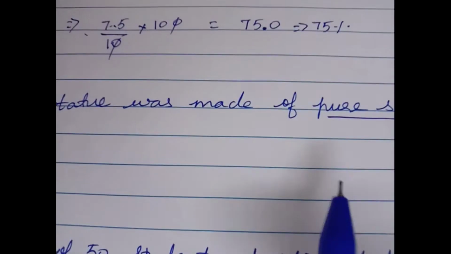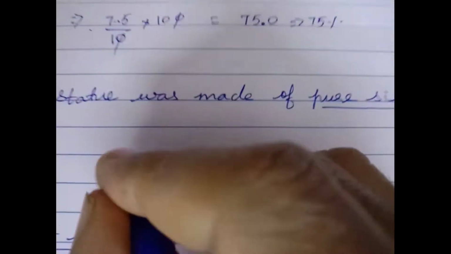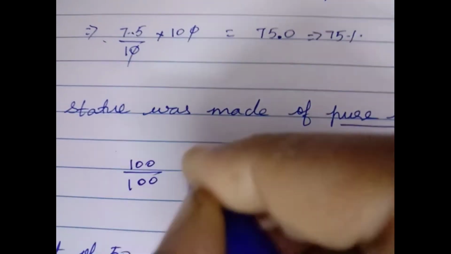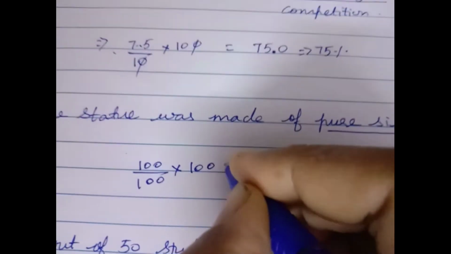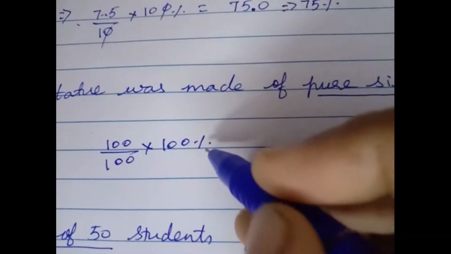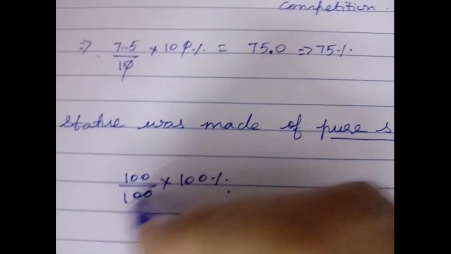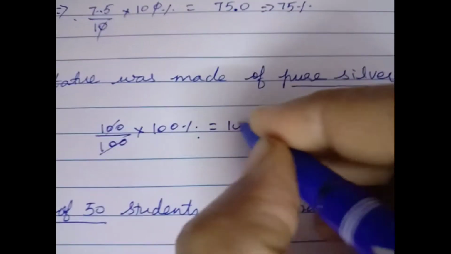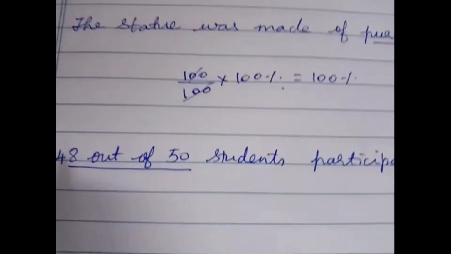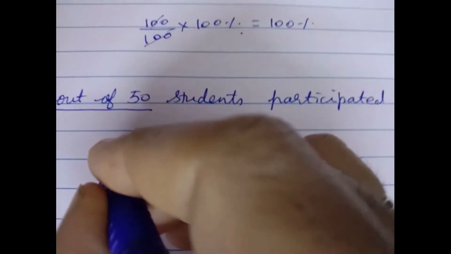The statue was made up of pure silver. So pure silver means 100 by 100 into 100, which is 100%. You have to write the percentage symbol. Without writing the percentage symbol, your answer is wrong, because they ask you to convert the underlined part using the percentage language. Then your fourth question: 48 out of 50 students participate in sports.